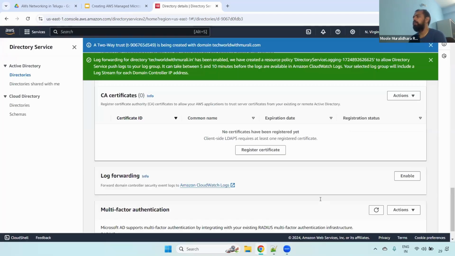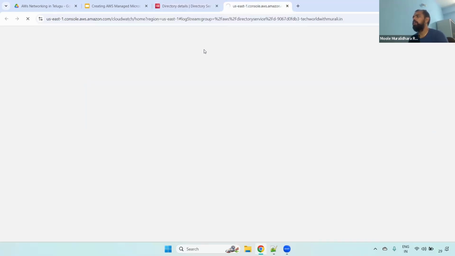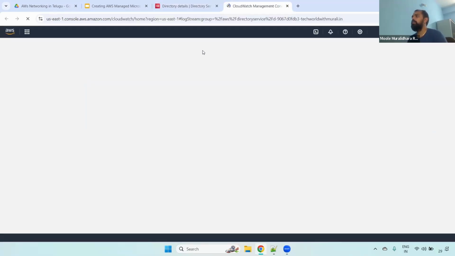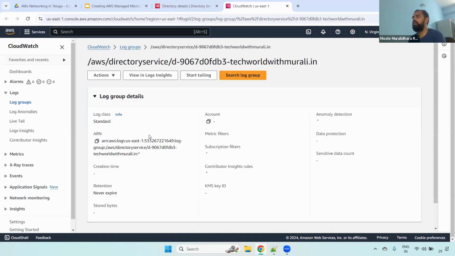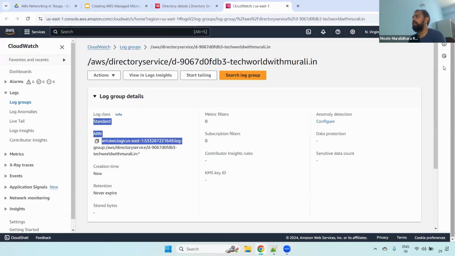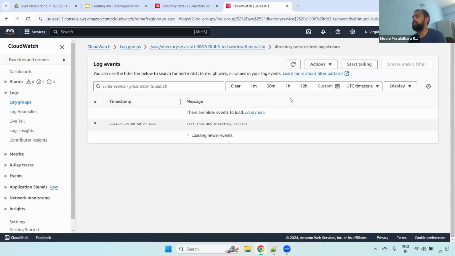It may take a little bit of time. Yeah, if you see here, now it has stored the logs in this particular log group. Now I have clicked that particular one. You can verify it. Remember, guys, Directory Service is region level. If you see here, North Virginia. Now you can check here whether it is there or not. Now if you see here, it is created, and you can also see that test log stream as well. You can see whether it is successfully set up or not.